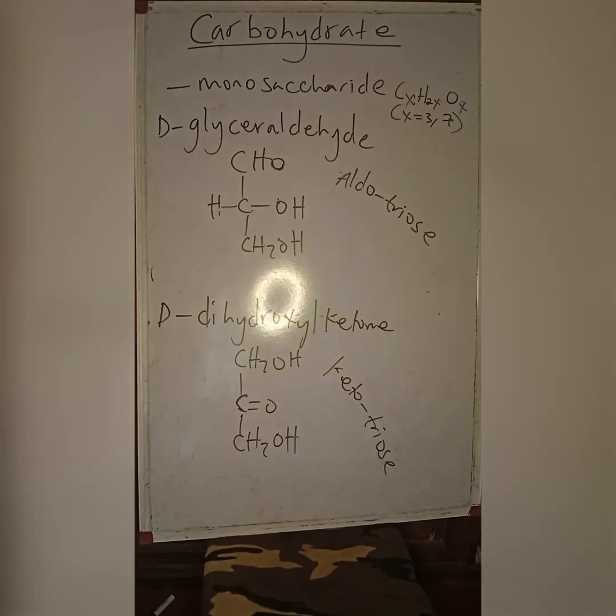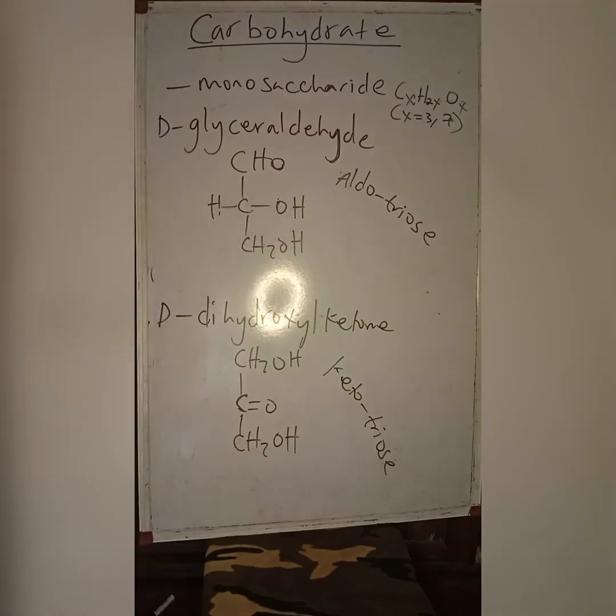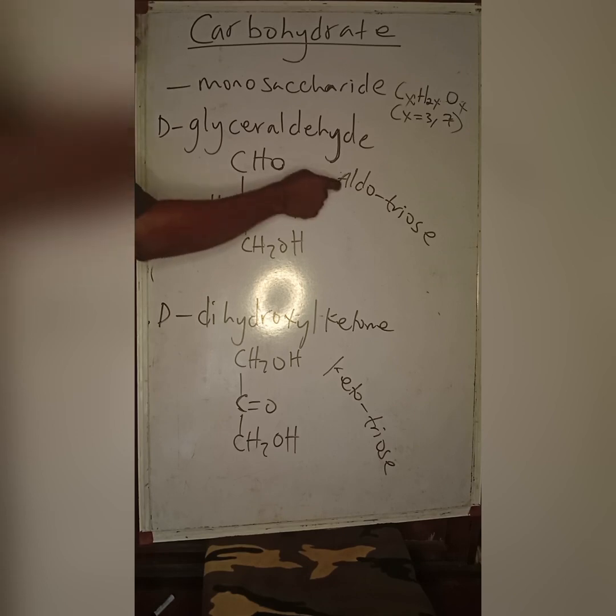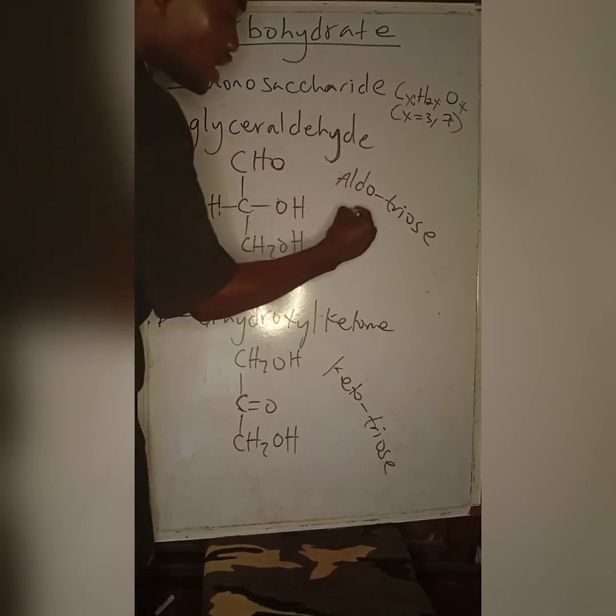Now quickly, how do you get the number of chiral centers? I've seen some first year examination questions in some universities across the globe. The question goes like this: how many chiral centers are in ribose? The only thing you need to know to answer that is what type of sugar it is, an aldose or a ketose.